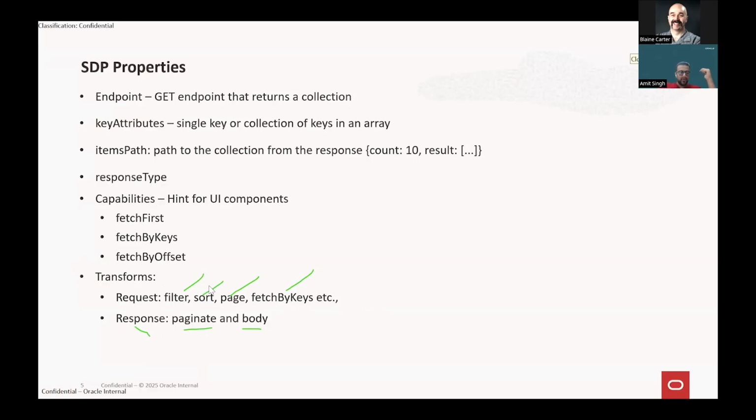So filter, as we know, if we write a custom transformation function, it will filter the data. Then sorting, and this is also called paginate. So paginate is both at the request and the response. I'll explain the difference between these two. And there is something called fetch by keys, which we have already discussed. In the response, we have paginate and body. So body is something like, suppose we get some response from the API, right?